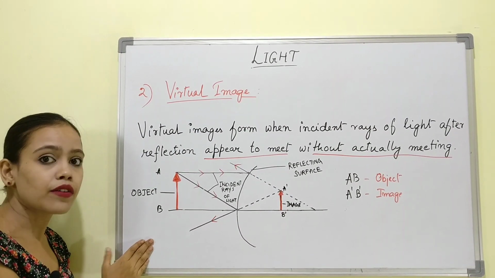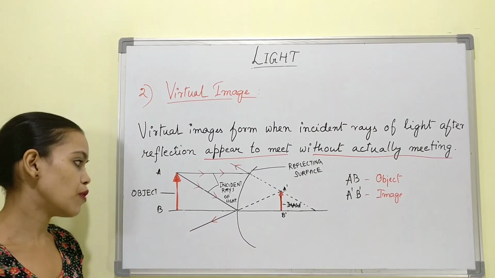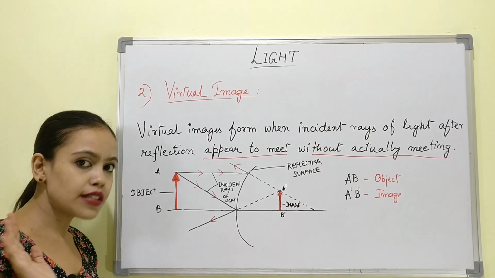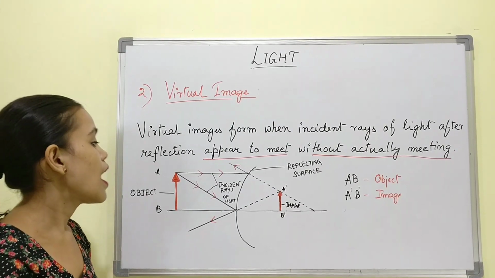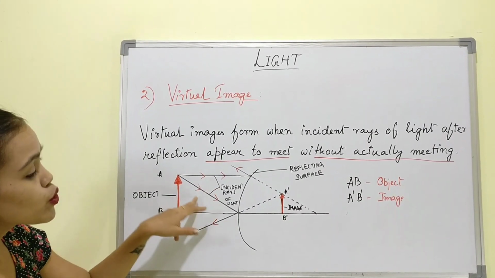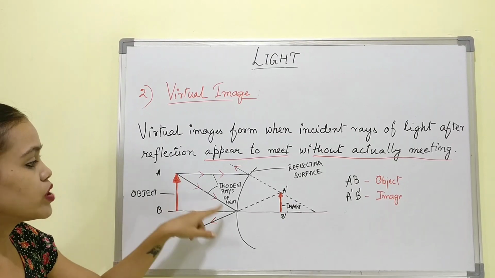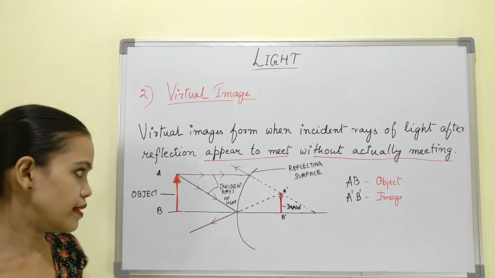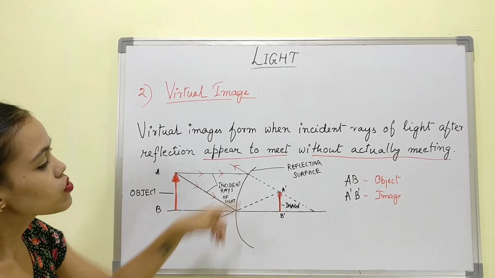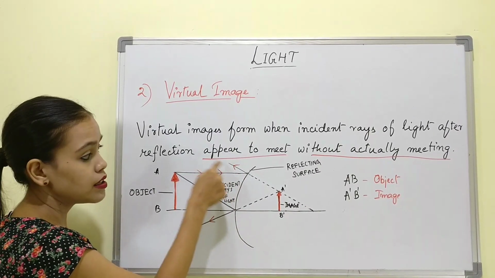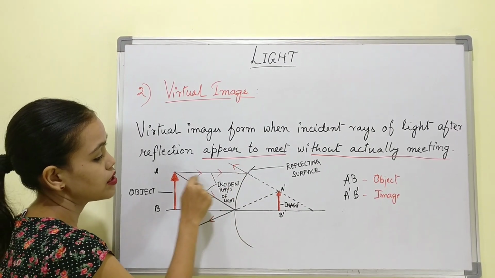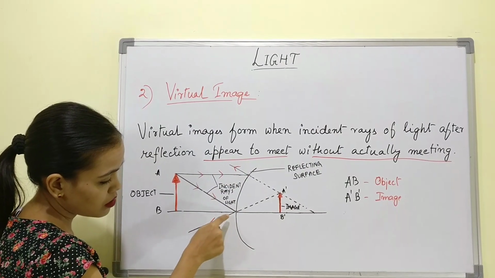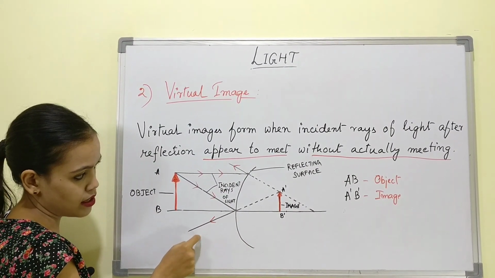Here is the ray diagram of how a virtual image forms. You can see the object is here. Just like the diagram for real images, I have also taken two incident rays of light which are hitting the reflecting surface. It can be a mirror or anything, and then they reflect in this path. This is the incident ray, this is the actual reflected ray, and here also the actual reflected ray is this.